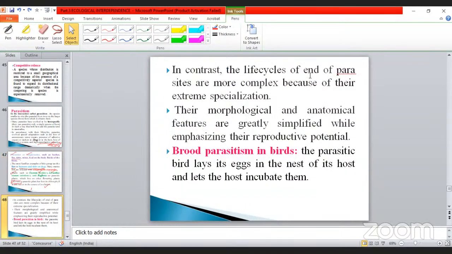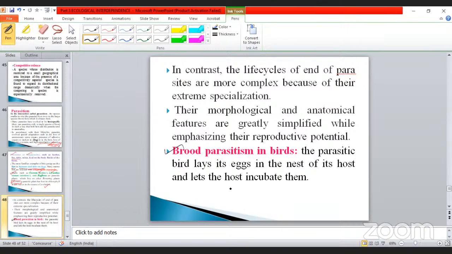In contrast, the life cycles of endoparasites are more complex because of the extreme specialization. Their morphological and anatomical features are greatly simplified while emphasizing their reproductive potential. Brood parasitism is also another category. It is very, very important, my students. So many times they have asked this question from the NEET point of view. Already you know about the cuckoo. The parasitic bird lays its egg in the nest of its host.